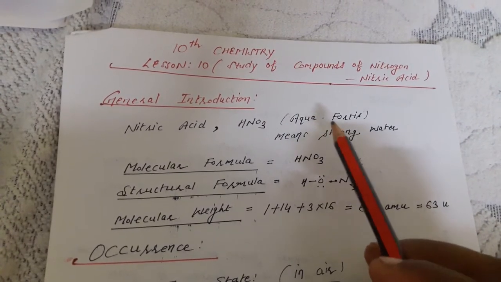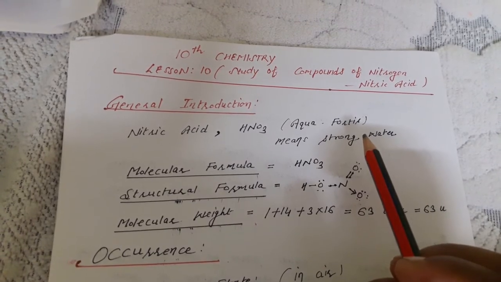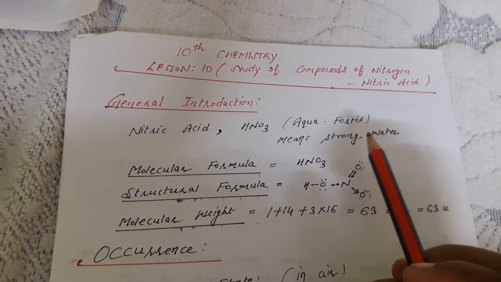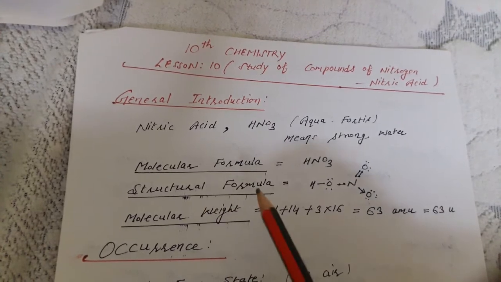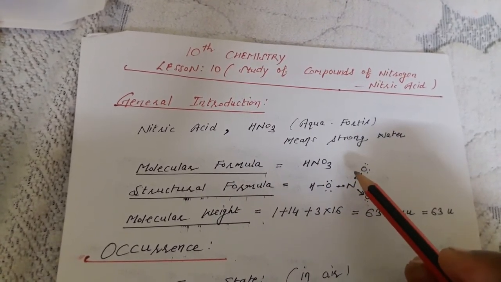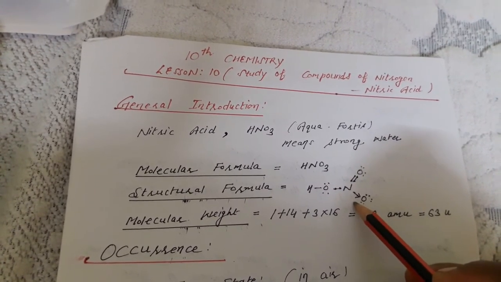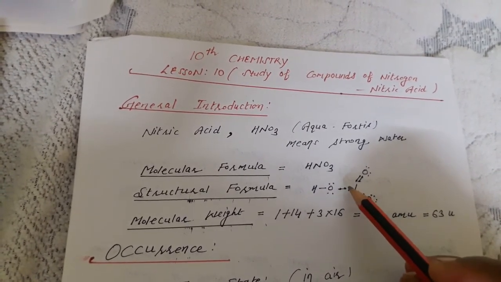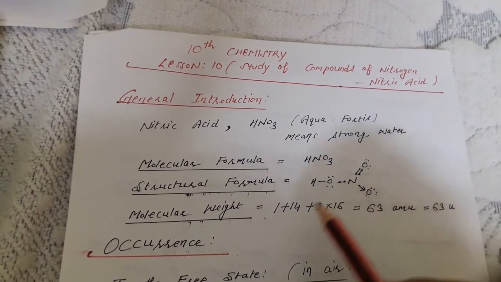In general, we say aqua fortis, and aqua fortis means a strong water that generally reacts with all kinds of metals, even with silver. Molecular formula is HNO3. Structural formula is this, and you can see here these are covalent bonds. One is the pi bond, double bond, and here is a dative bond also. Here two electrons of nitrogen and two electrons are with the double bond and one electron with the single bond present with the central atom of nitrogen.